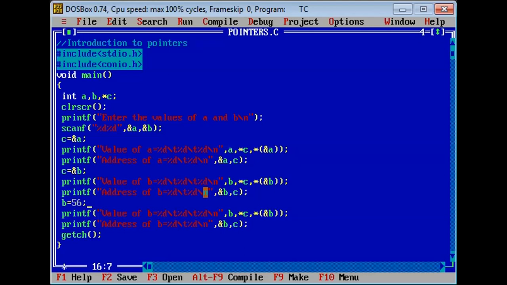Okay, so there is nothing in it. Okay, please see here.